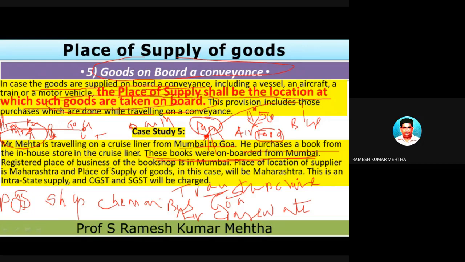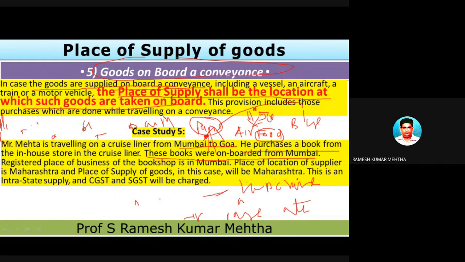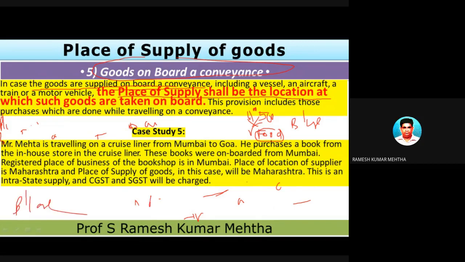However, if the registered office of the owner of this particular shop is in Karnataka, in Bangalore में है और शिप के ऊपर बॉम्बे में चढ़ाया. So place of supply is where the goods are boarded on the conveyance, whether on train or waterways or bus or air and so on. So this is the place of supply, but this particular owner is registered at Bangalore, which is in Karnataka.